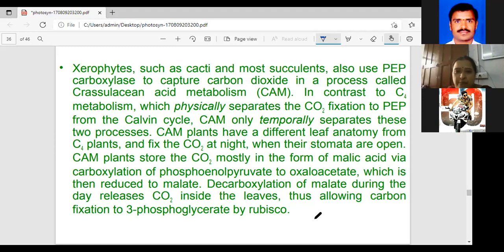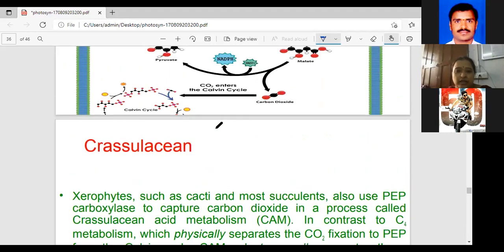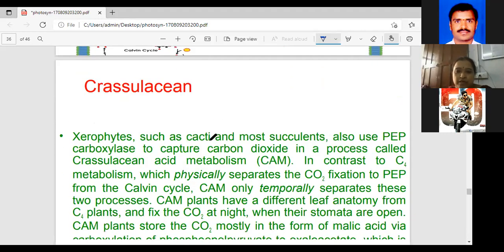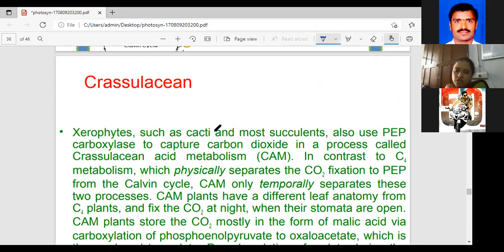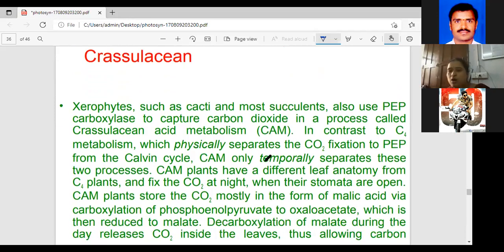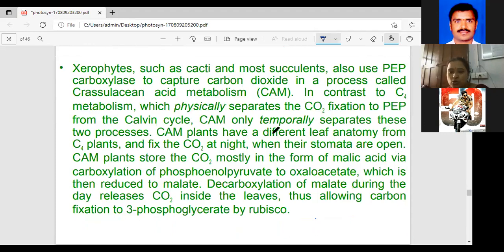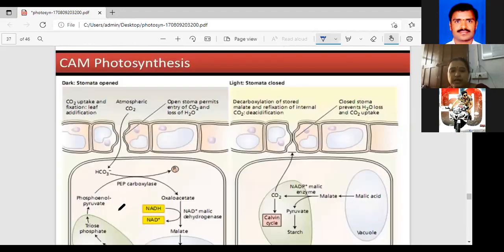The main thing: the CAM example is the most important. These plants' names: all succulent plants or xerophytic plants. The second is how CO2 is fixed: which time the stomata open, which time the stomata close, and this CO2 is first absorbed by pyruvic acid to convert it into OAA, just like the C4 cycle.